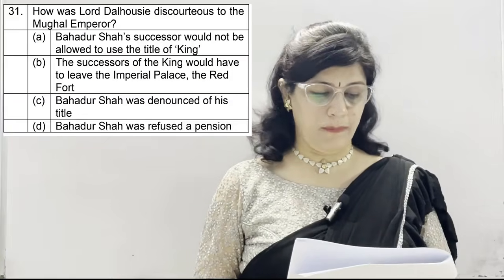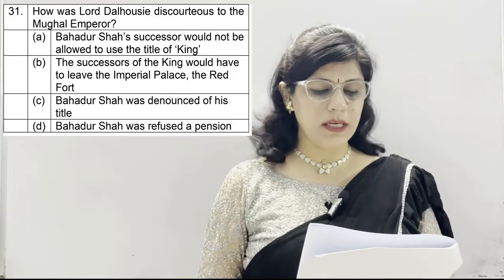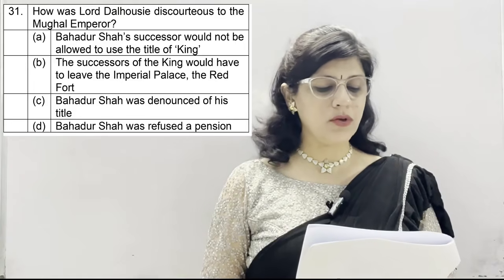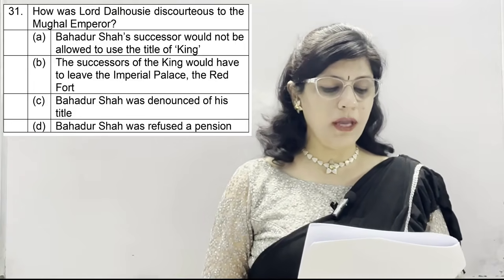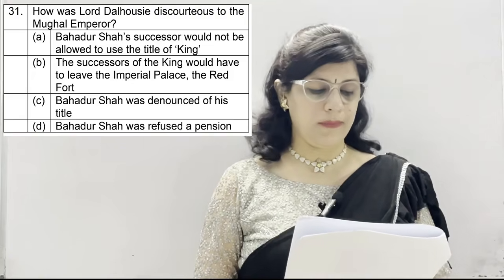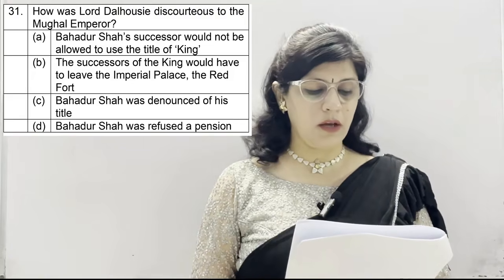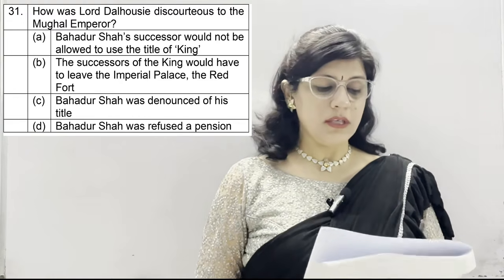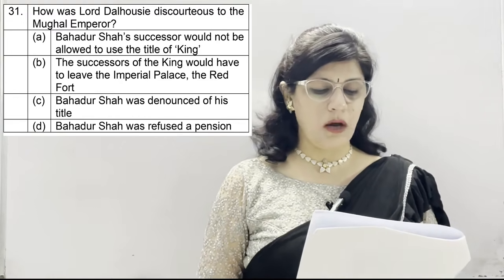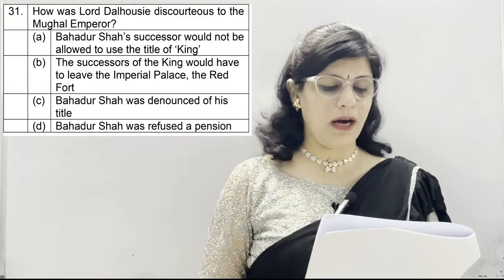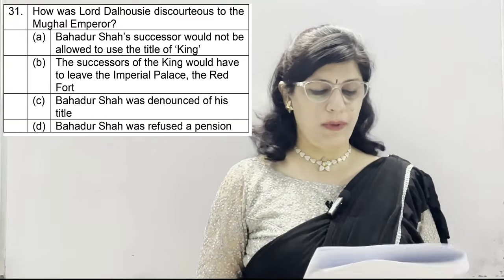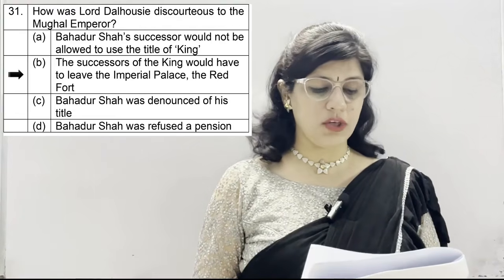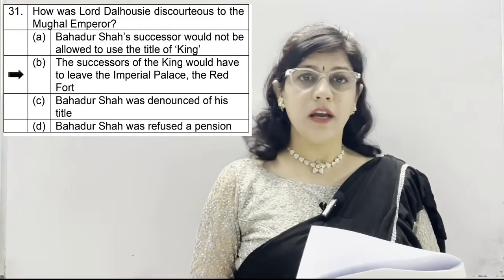Question number 31. How was Lord Dalhousie discourteous to the Mughal emperor? A option, Bahadur Shah's successor would not be allowed to use the title of king. Second, the successors of the king would have to leave the imperial palace, the Red Fort. C option, Bahadur Shah was denounced of his title. And D, Bahadur Shah was refused a pension. And the correct option is B, the successors of the king would have to leave the imperial palace, the Red Fort.